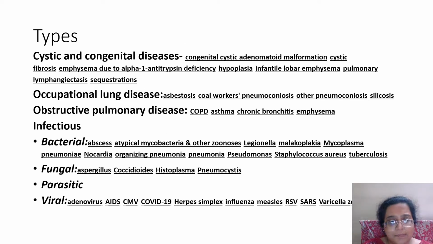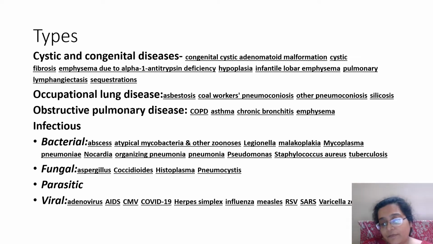Investigation panel remains the same. So we had done certain diseases last time. Today we are going to finish the diseases I have enumerated from the net, which come under the category of benign lung lesions. There are cystic lesions like congenital cystic adenomatoid malformation. There are four types in this. Then there's cystic fibrosis due to CFTR gene mutation, emphysema, alpha-1 antitrypsin deficiency, infant lobar emphysema.